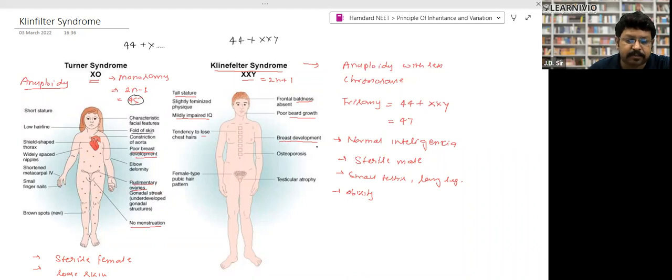Breast development takes place in males. What do we call this? Gynecomastia. So breast development takes place in a male, right? Poor beard growth, and from the front there will be baldness, right? So these are called Klinefelter and Turner syndrome. Please take the screenshot.